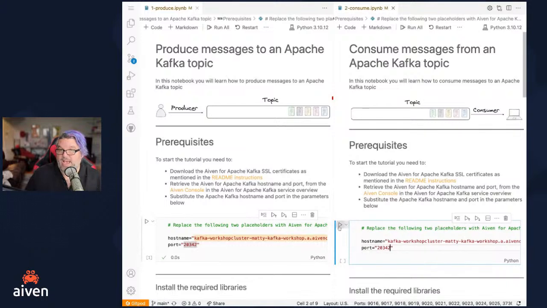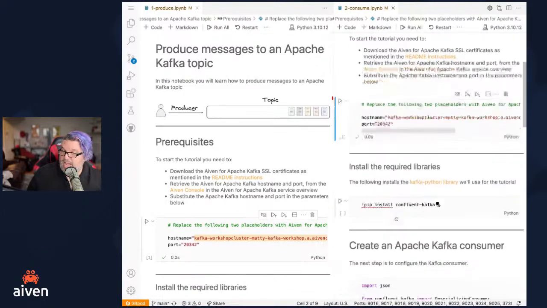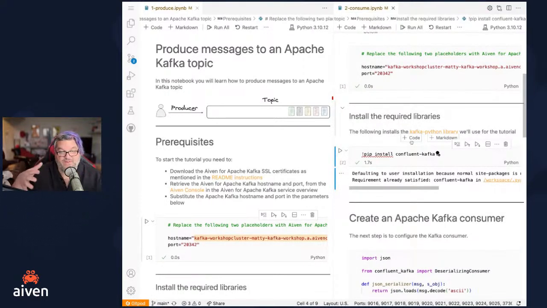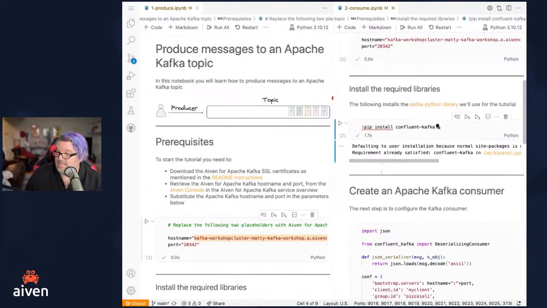Let's go ahead and execute that. And then again, we still need to get those libraries installed, that pip install, because it's inside of the environment that we're talking about for this particular notebook. But they were already kind of satisfied.